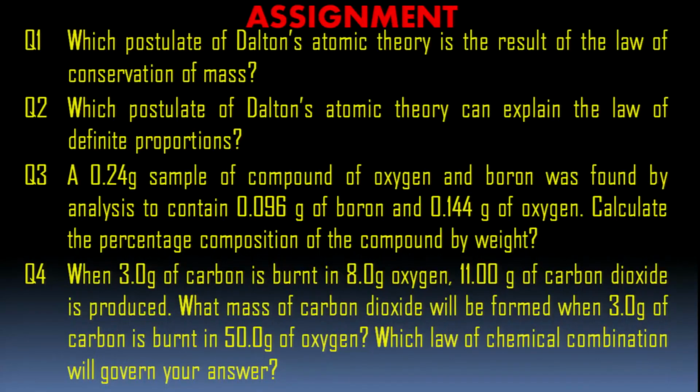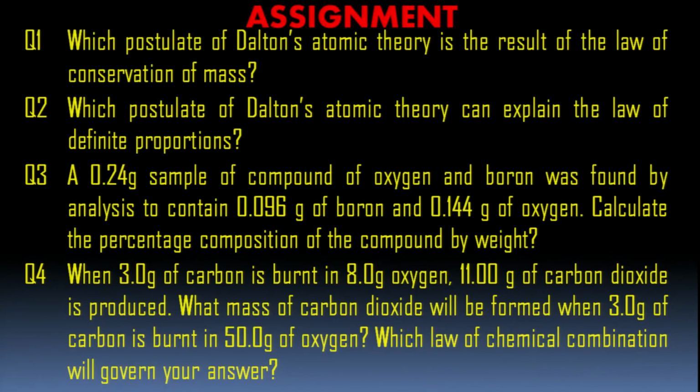The fourth question is a bit tricky. When 3 grams of carbon is burnt in 8 grams of oxygen, 11 grams of carbon dioxide is produced. What mass of carbon dioxide will be formed when 3 grams of carbon is burnt in 50 grams of oxygen? Which law of chemical combination will govern your answer? You know, children, when 3 grams of carbon burns with 8 grams of oxygen, it will give carbon dioxide 11 grams.